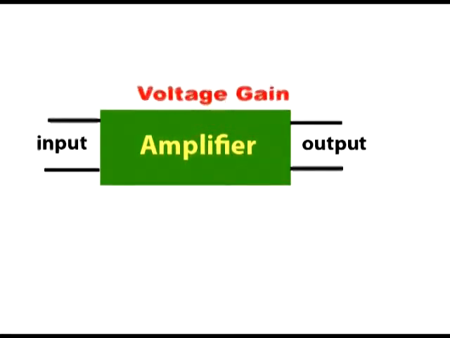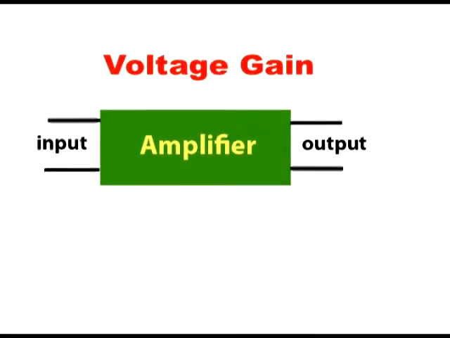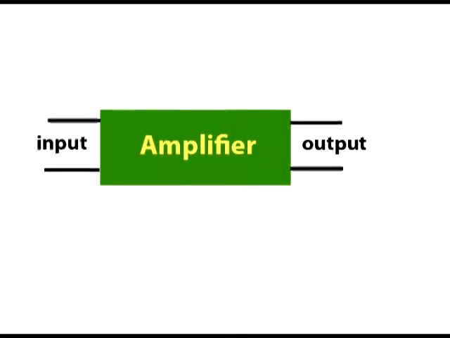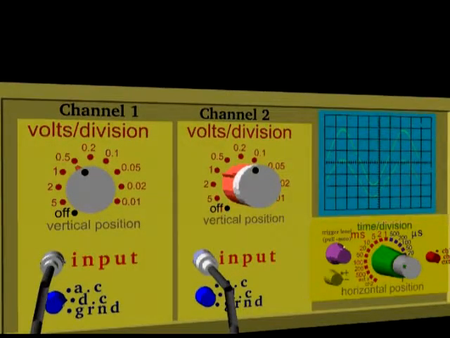The gain of amplifiers can be calculated from the displayed waveforms of the input and output voltage. The input and output voltages of the amplifier are connected to channel 1 and channel 2 respectively. Note the settings of the volts per division knobs. Channel 1 is set to 0.5 volts per division and channel 2 is set to 1 volt per division.